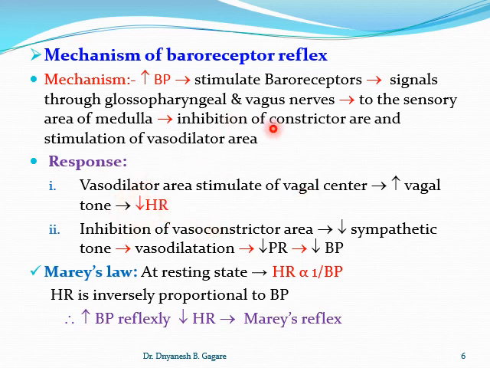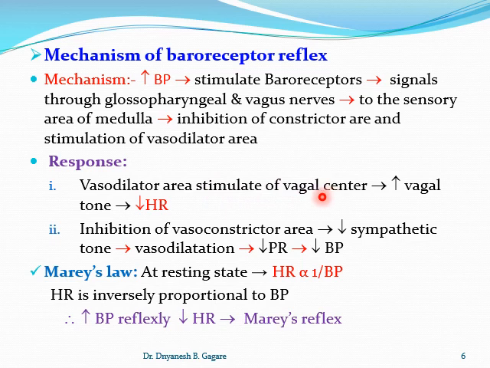So two branches will come. There are two different ways for the regulation of the heart rate. First, the inhibition of the vasoconstrictor area: there is a decrease in sympathetic tone, there is vasodilatation, decrease in peripheral resistance, decrease in blood pressure. And second, the same stimulation of the sensory area in turn stimulates the vasodilator area, and this vasodilator area also sends signals to the vagal center.